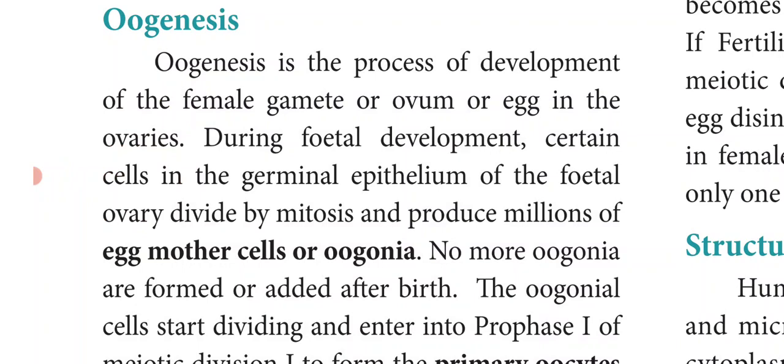During fetal development, that is during embryonic development, certain cells in the germinal epithelium of the fetal ovary divide by mitosis and produce millions of egg mother cells, or oogonia.